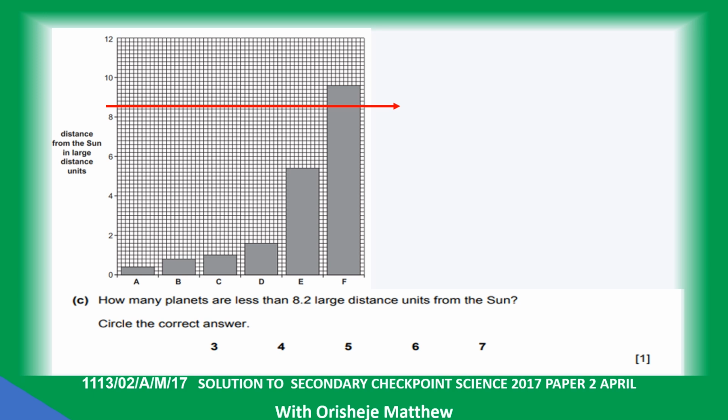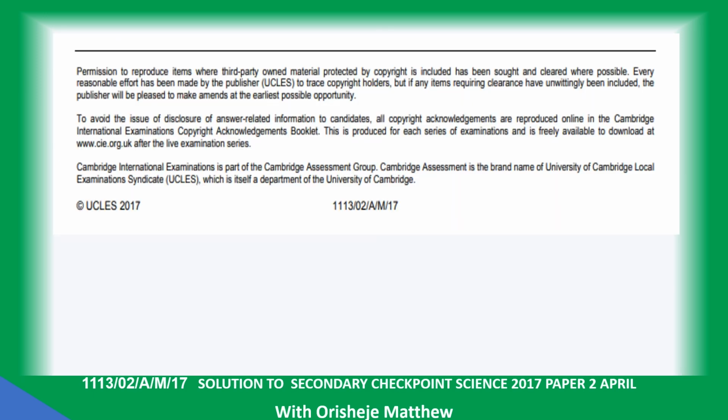A, B, C, D, E. 5 planets. That brings us to the end of paper 2, April 2017.